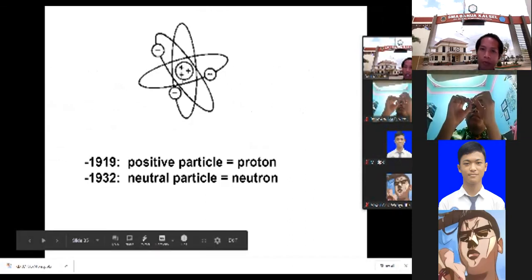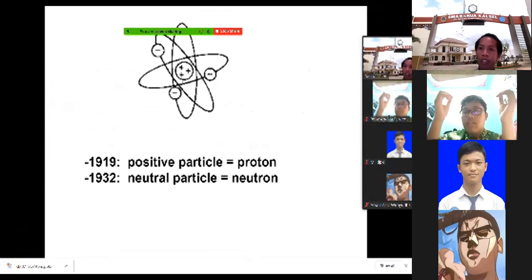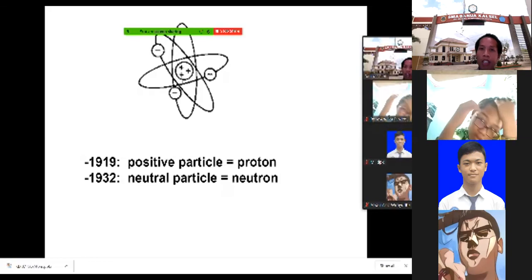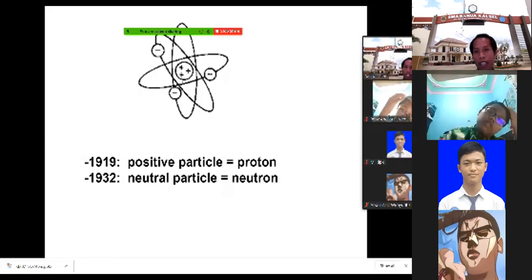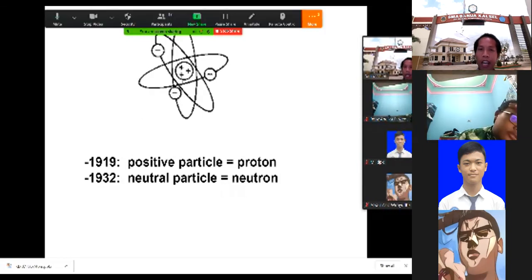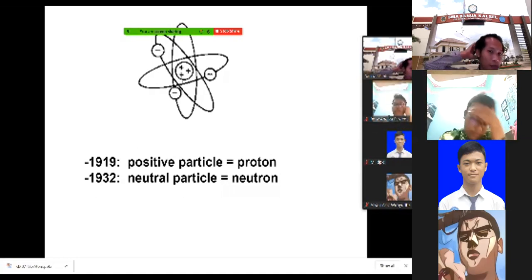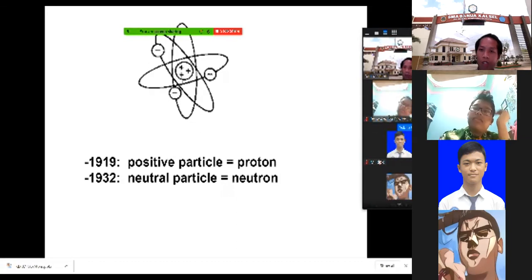So that's why Rutherford sketched his own theory about the atom. Rutherford sketched the atom like this. In the middle there is a positive charge, called the nucleus. It contains positive charge, and the electron, which was already found, is negatively charged and rotates around the nucleus. But at that time, he didn't know that this positive particle is called the proton.